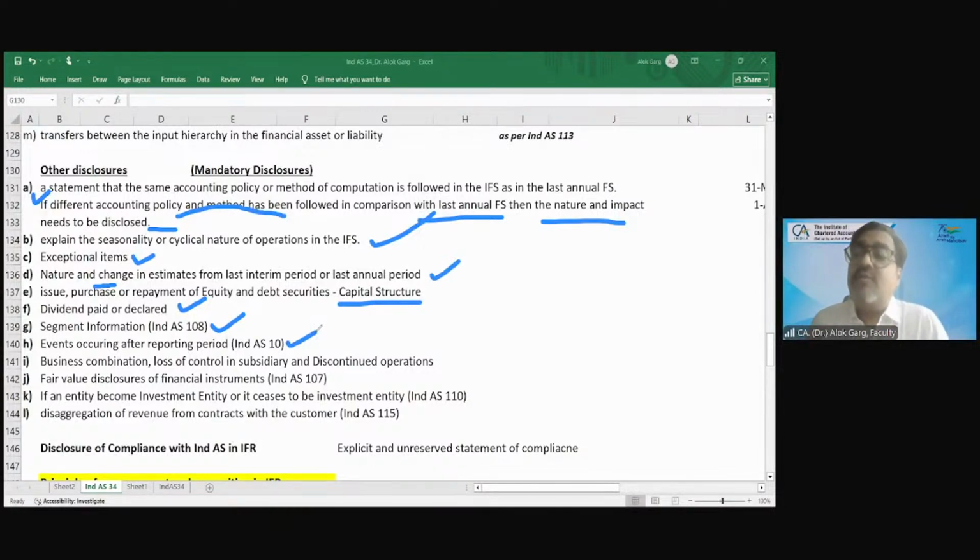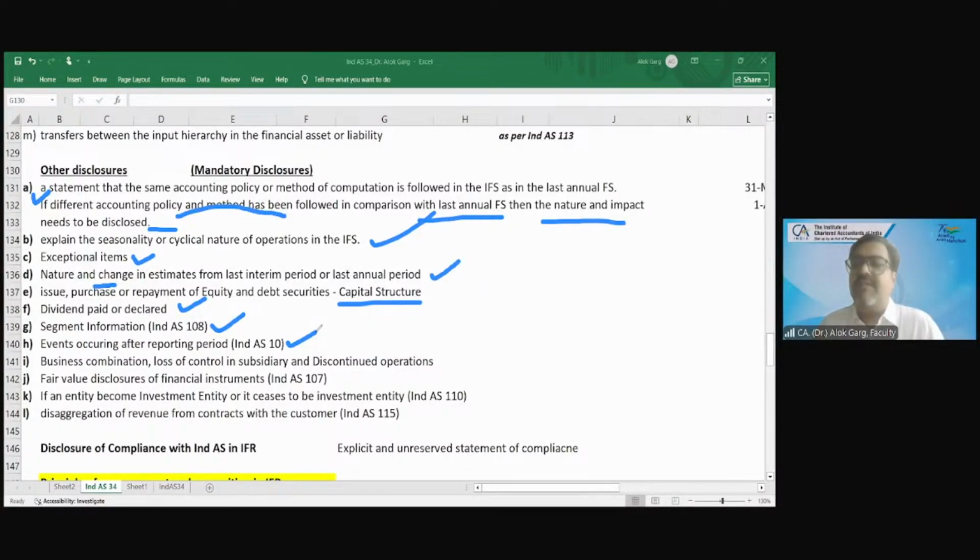The company is closing its interim financial statement for the half year ended 30th September. These interim financial statements got approved in the board meeting on 25th October. On 10th of October, there was a fire in the godown of the company which destroyed 500 crores of inventory.